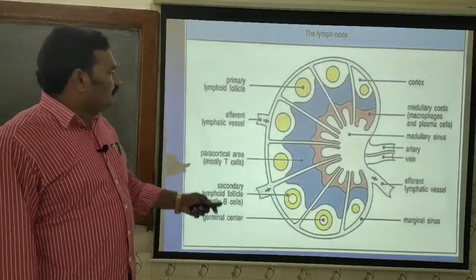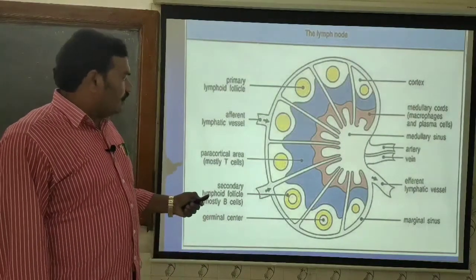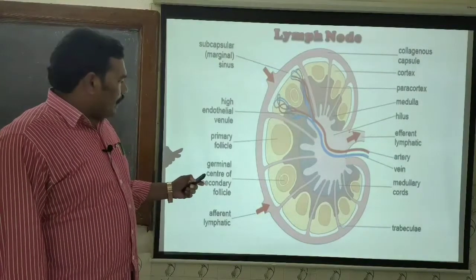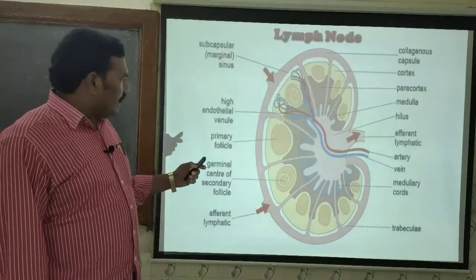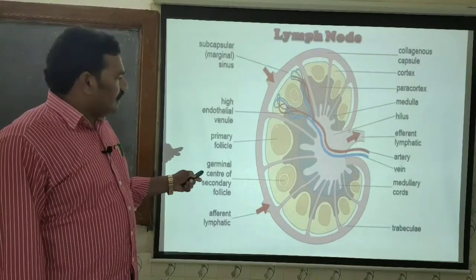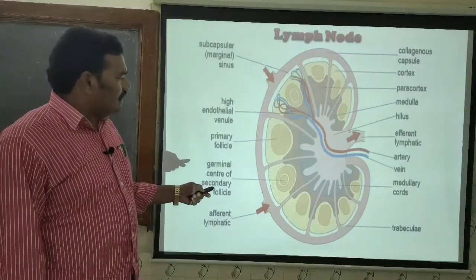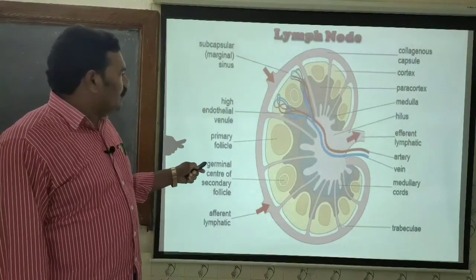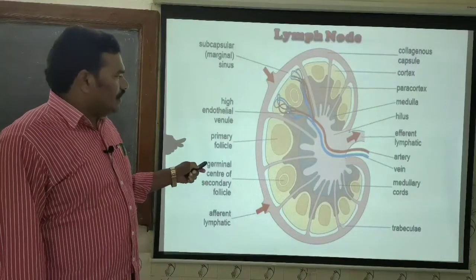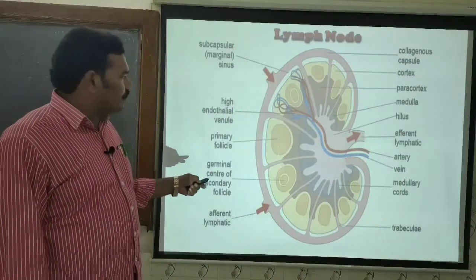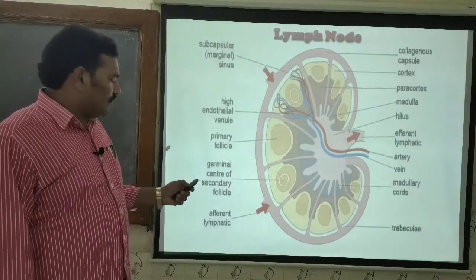Here also we will see the ultrastructure of the lymph node. This is the capsule, and there are the trabeculae, and also we will see the cortical, paracortical, as well as the medullary regions. So these are the HEV, high endothelial venules, which facilitate the extravasation of the lymphocytes into the lymph node.